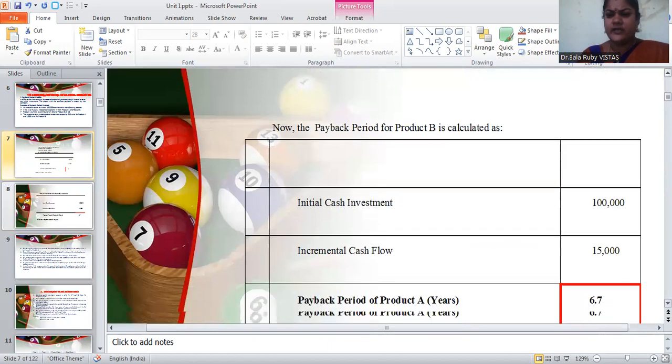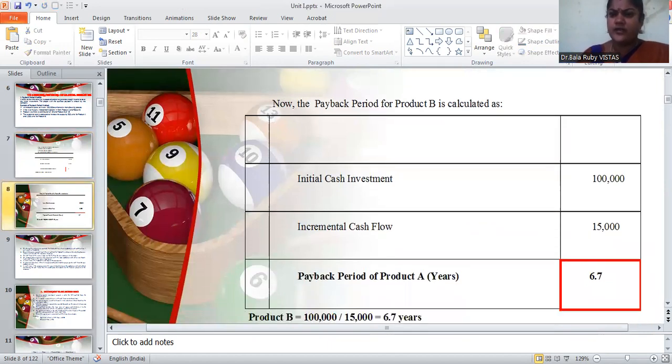Similarly, we are going to calculate the payback period for product B. Here the initial investment is the same, 1 lakh rupees. The incremental cash flow, which we calculated in the previous slide, from product B is 15,000 rupees. As per the formula, initial cash investment divided by incremental cash flow is the payback period.